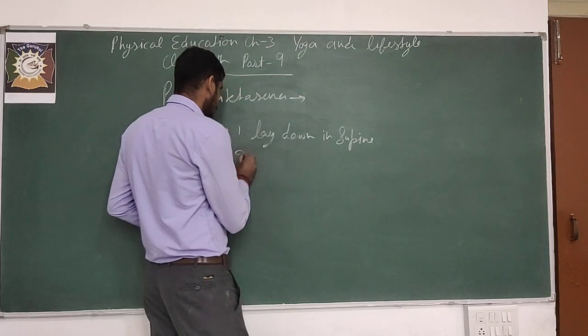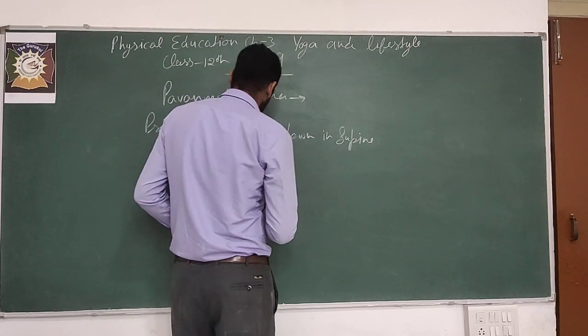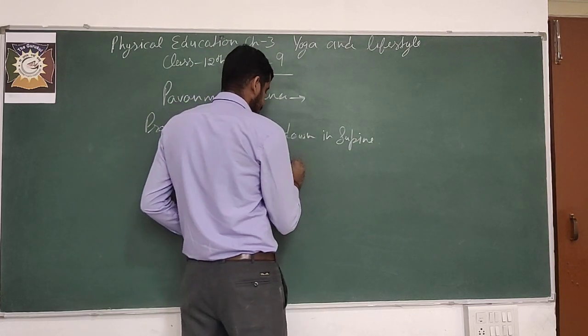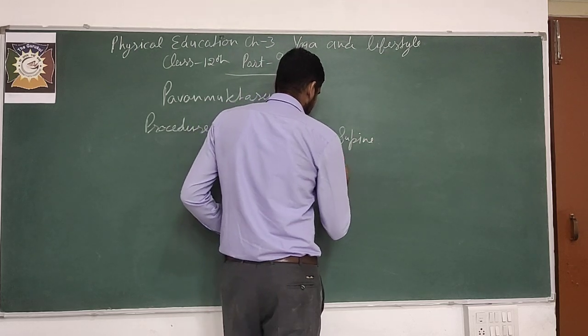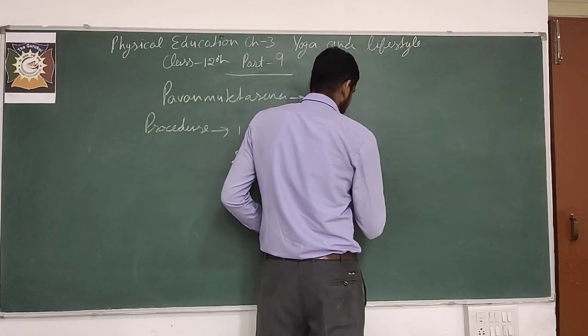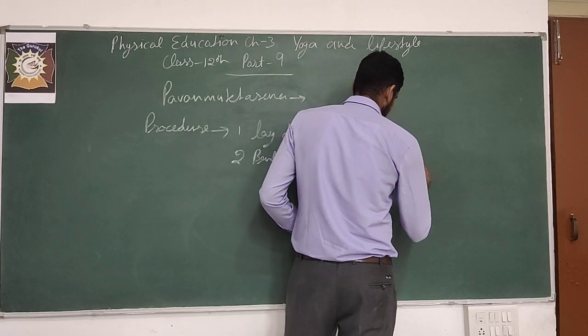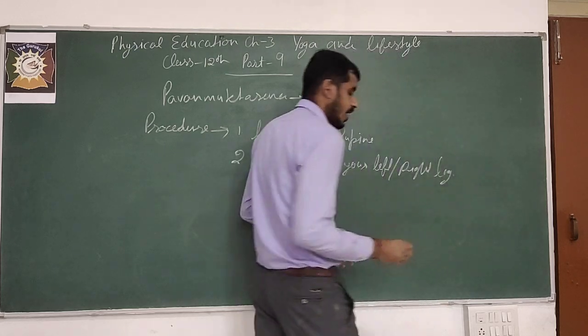Second, we will do this alternately: bend, or fold, your left or right leg, anyone.